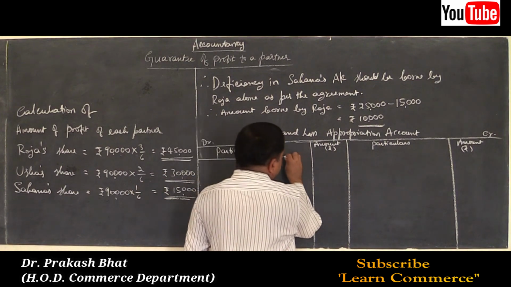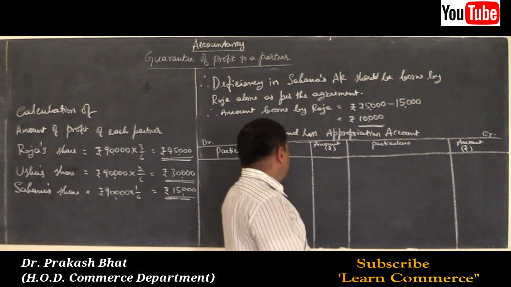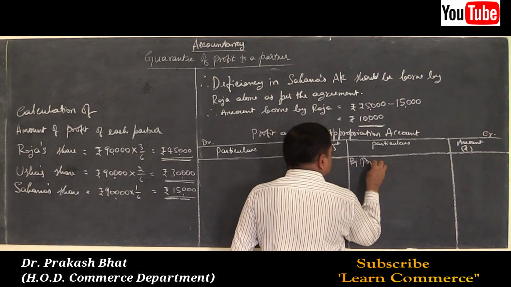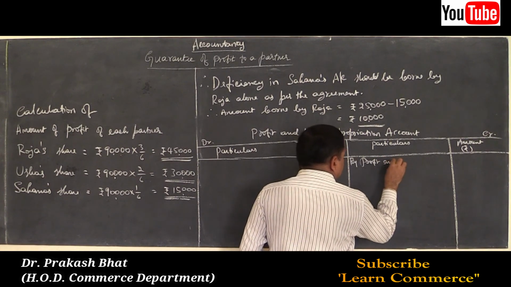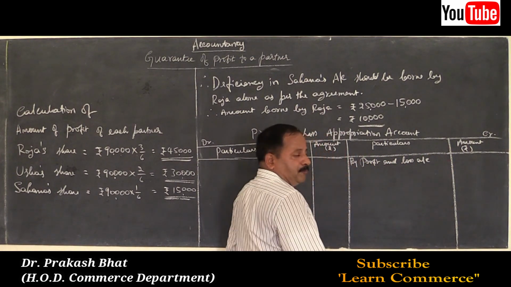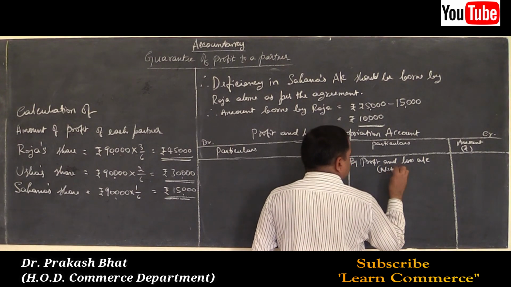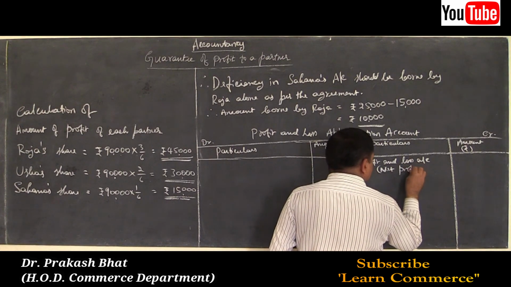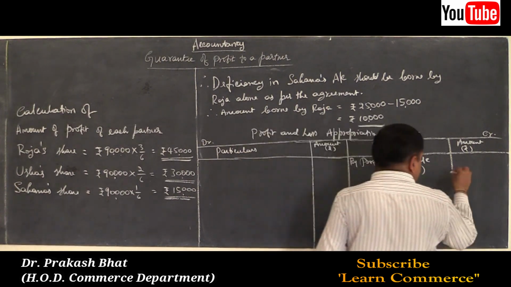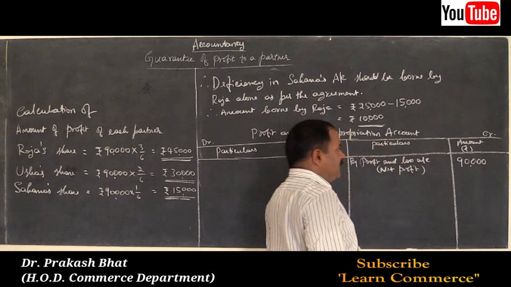Yes, start with the starting point, that is by profit and loss account, net profit, write the amount 90,000.